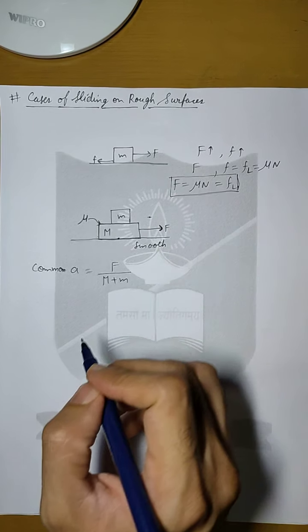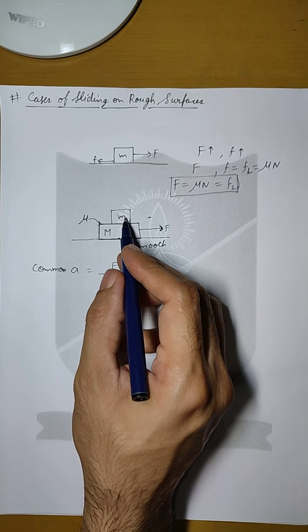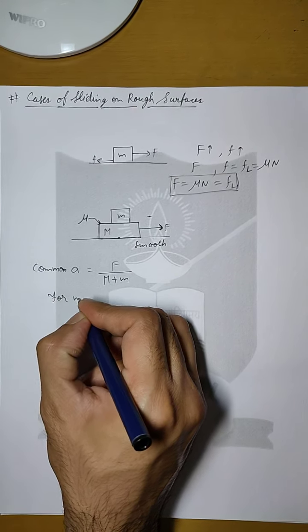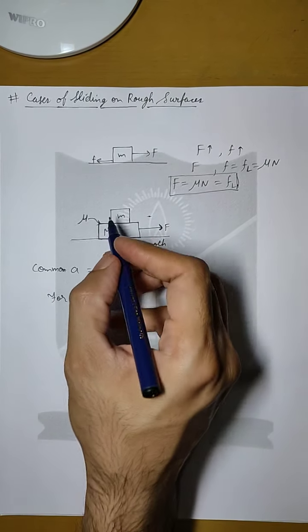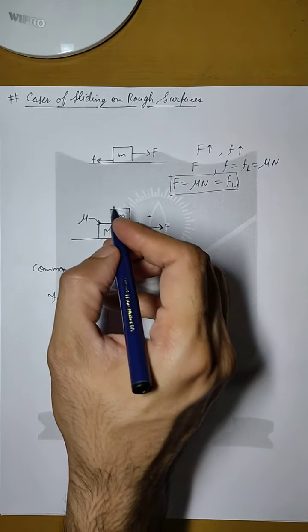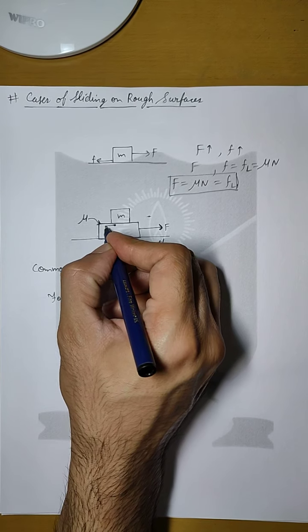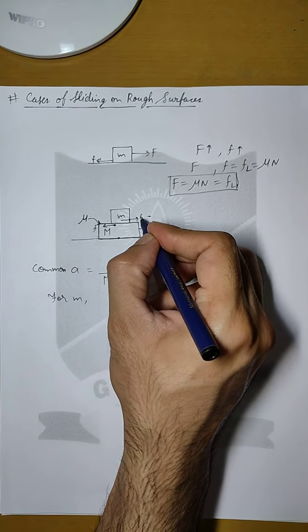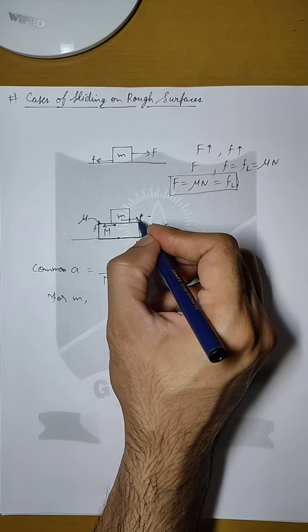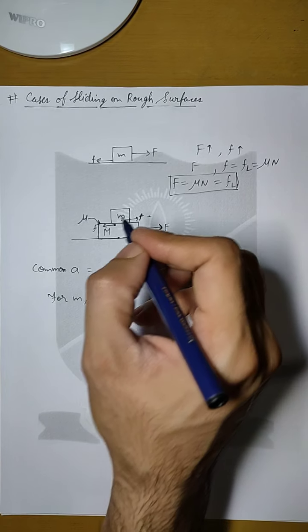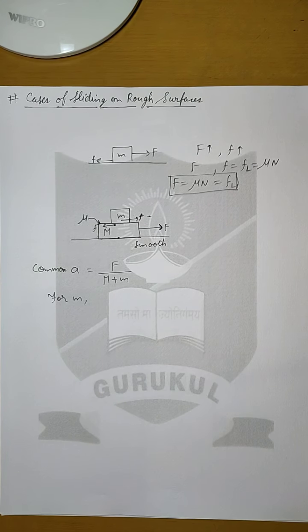Now if we just talk about the small m, then we can say for small m, there will be a force of friction, because here the surface is not smooth. So the friction force here will be in this direction, and because of this friction there will be a force on the smaller block, on small m, in the forward direction, because forces are always in pairs.